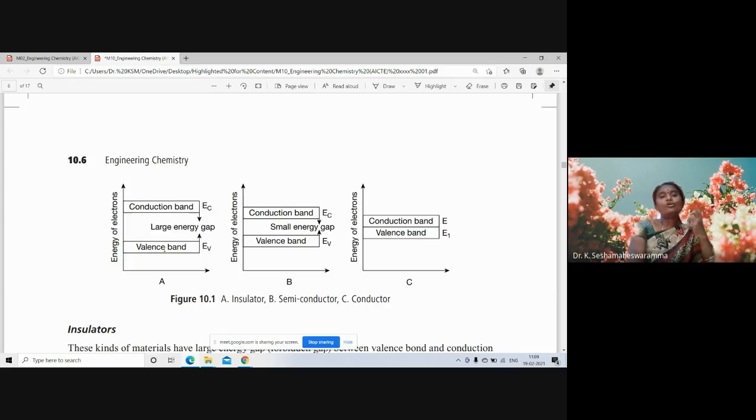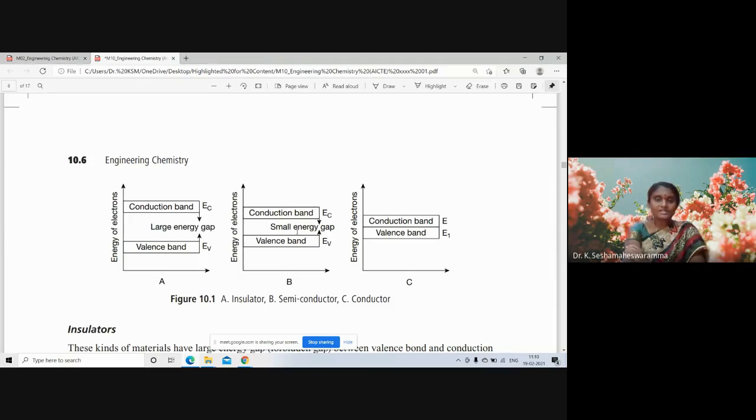It requires more energy for a valence electron to move from the valence band to the conduction band. It requires much energy due to the large energy gap between these two. Hence, these are known as insulators.